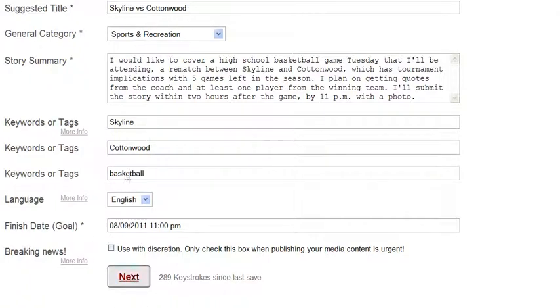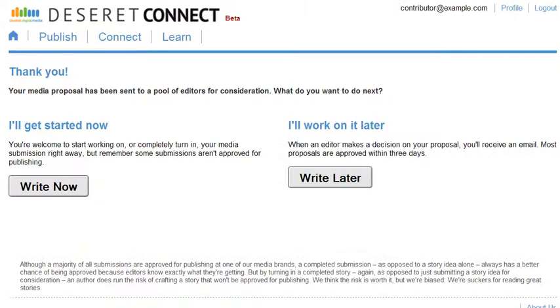Then when you click on Next, you'll come to a screen that asks whether you want to write the article now or later. The reason this is here is because an editor hasn't yet approved your story for publication. But you can go ahead and write it, or you can wait and write it later after you've received an email telling you that it's been approved. But go ahead and write it now if you want by clicking on the Write Now button.